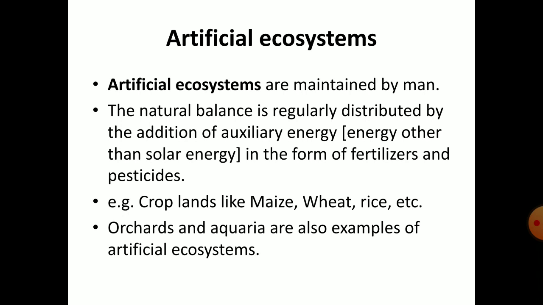What are artificial ecosystems? Artificial ecosystems are maintained by man. The natural balance is regularly disturbed by the addition of auxiliary energy. What is auxiliary energy? Here it is the energy other than solar energy, in the form of fertilizers and pesticides. Examples for artificial ecosystems are croplands like maize, wheat, rice, etc. Orchards and aquaria are also examples of artificial ecosystems.